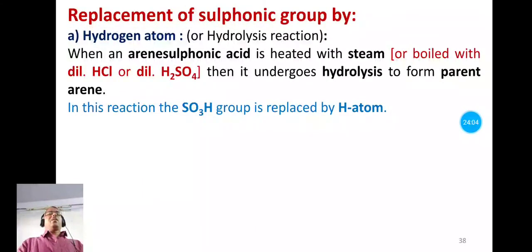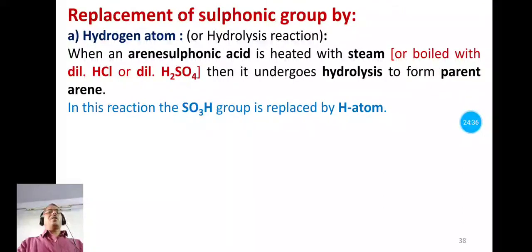Now let us see the replacement of the sulfonic group by a hydrogen atom. This reaction is also known as a hydrolysis reaction. When in general arene sulfonic acid is heated with steam, or boiled with hydrochloric acid, or boiled with dilute sulfuric acid, then arene sulfonic acid undergoes hydrolysis and forms the parent arene.